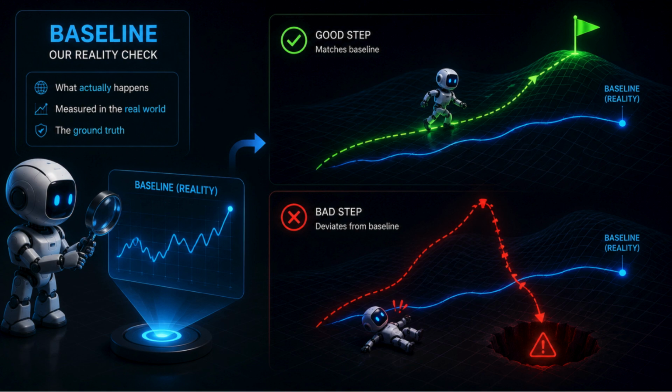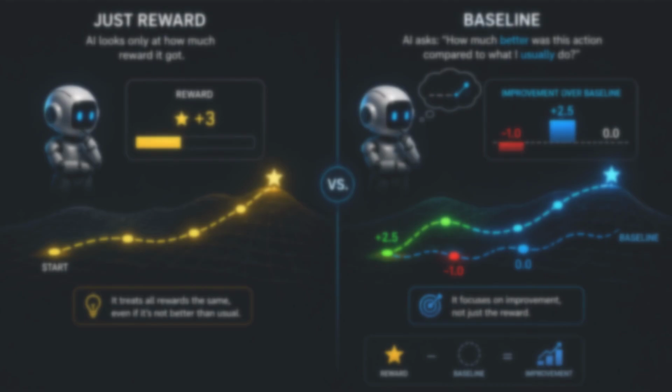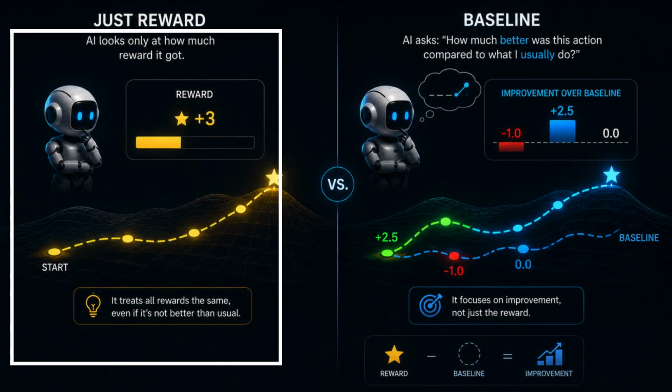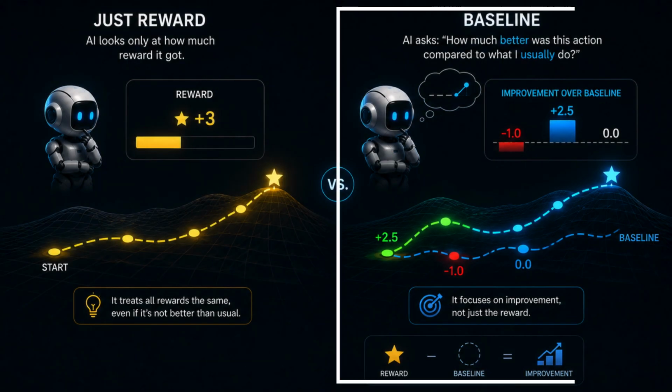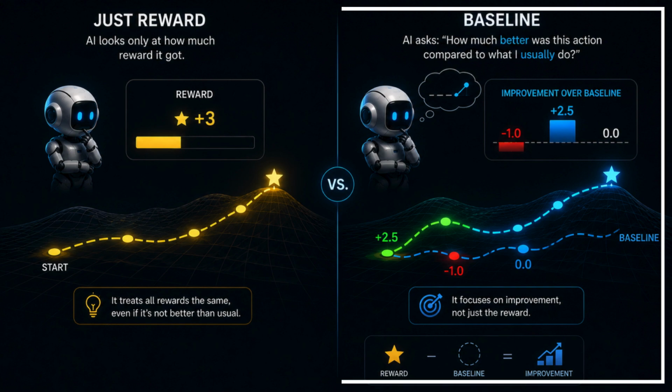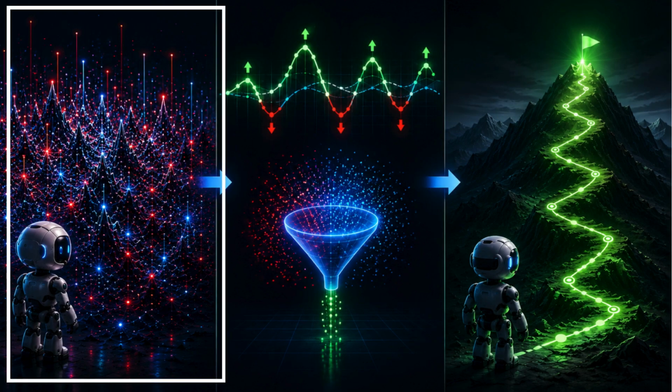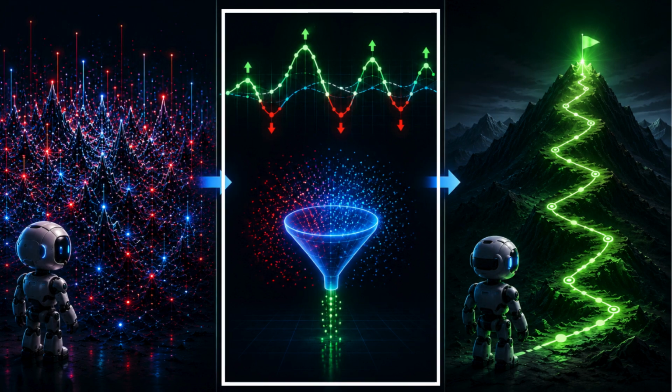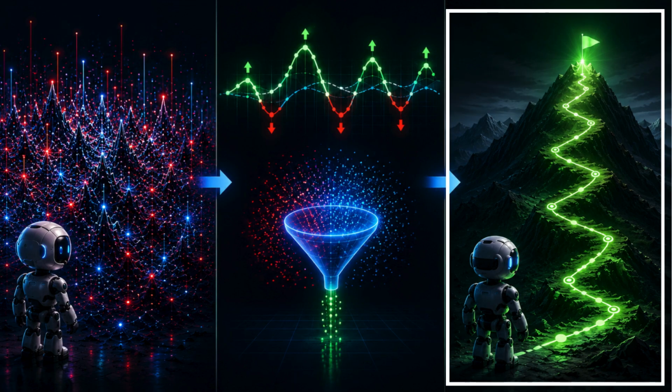To fix this, we have to look at the baseline. Think of this as a reality check. Instead of the AI just looking at how much reward it got, the baseline asks, how much better was this action compared to what I usually do? By focusing on this relative advantage, we filter out the noise and start to see the true path to improvement.